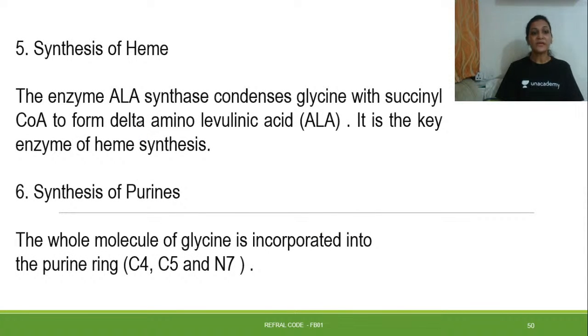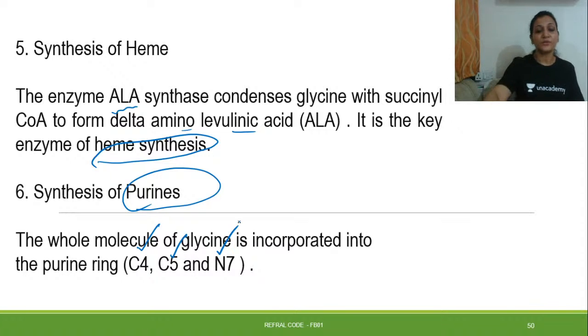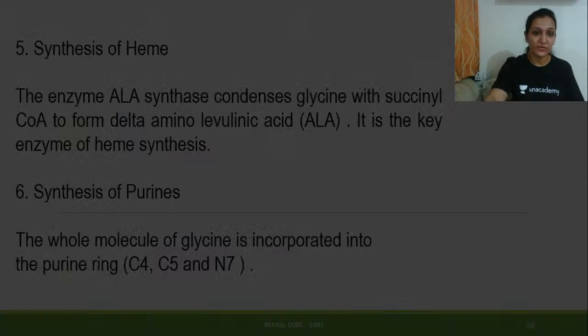Then synthesis of heme: the enzyme ALA synthase condenses glycine with succinyl CoA to form delta aminolevulinic acid, and it is the key enzyme of heme synthesis. And in the synthesis of purine, glycine also gives the position of C4, C5 and N7. It will give these places in the purine ring.